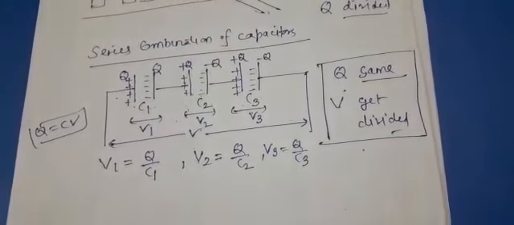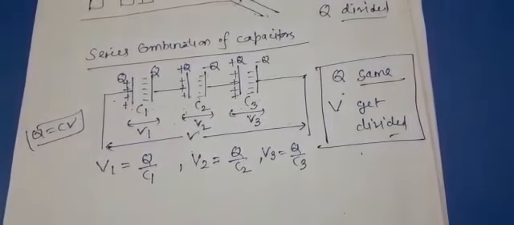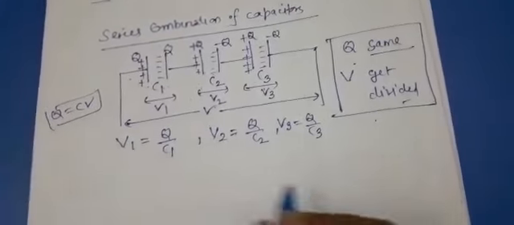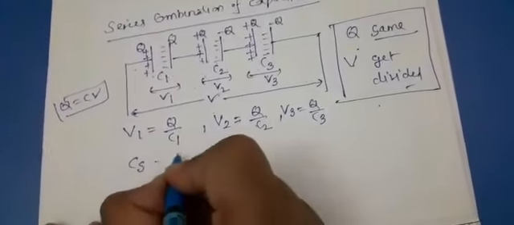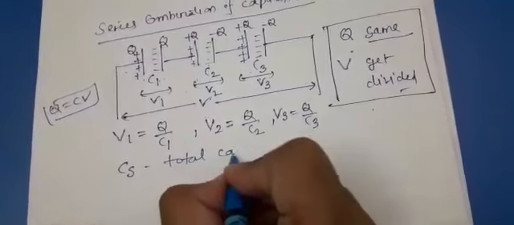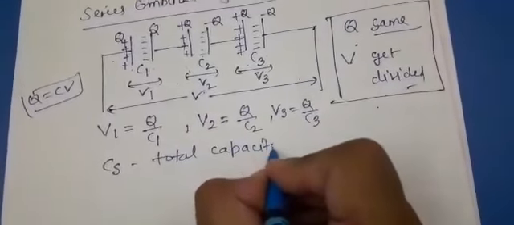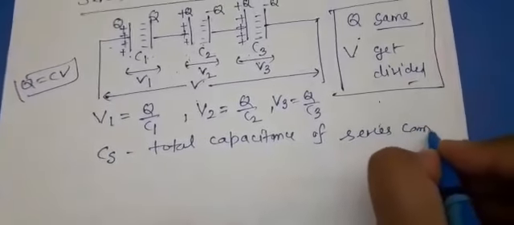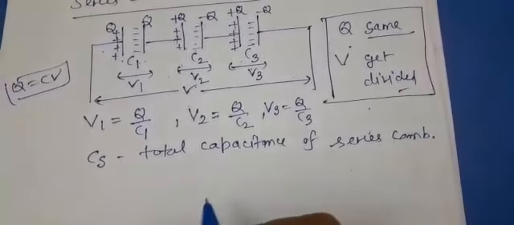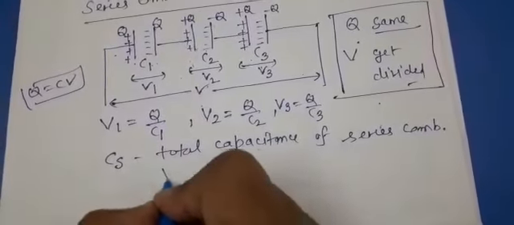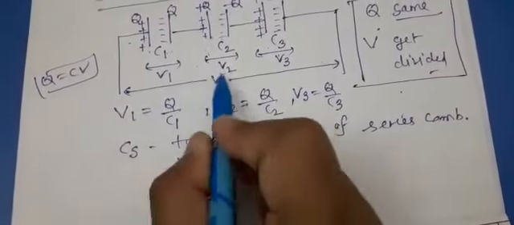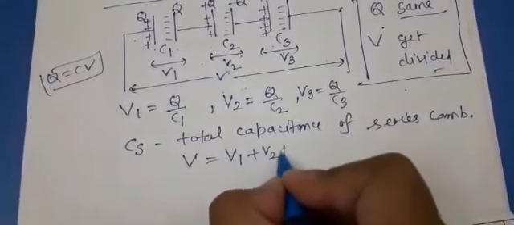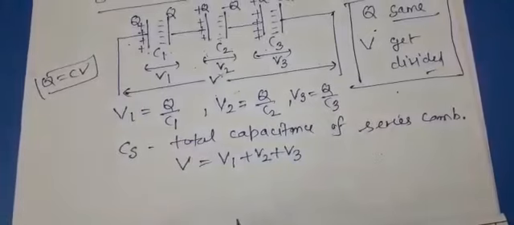Now these three capacitors are connected in series. As these three are connected in series, let me take CS as the total capacitance of the series combination. So now how to start? We will take the total potential V. It is divided into three parts. So V will be equal to V1 plus V2 plus V3.